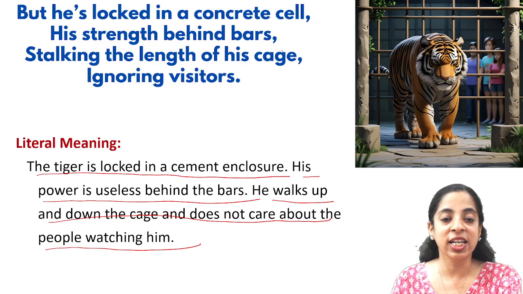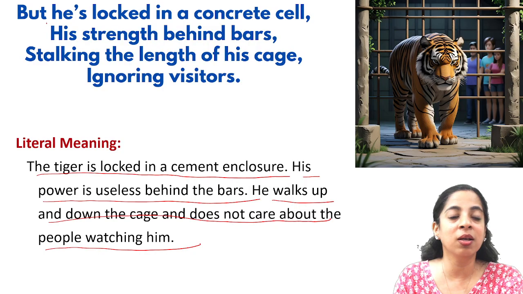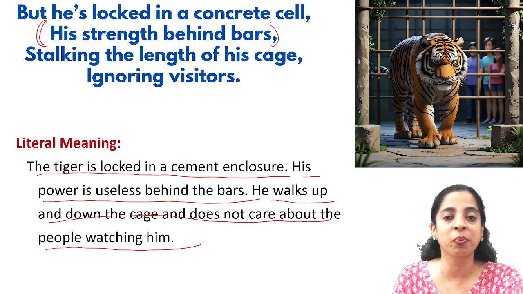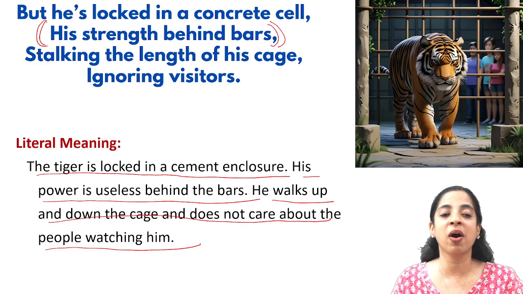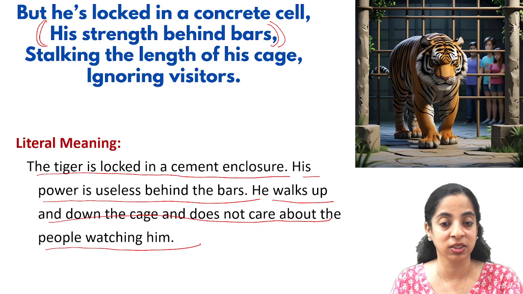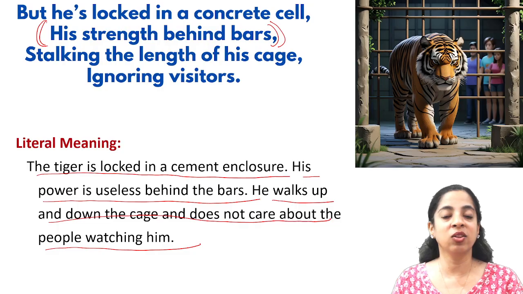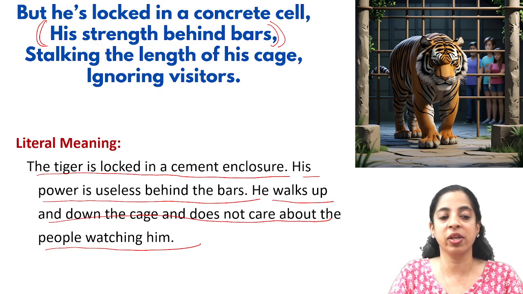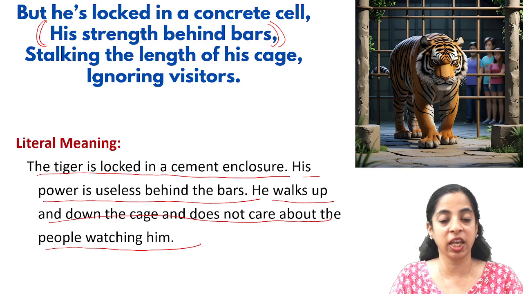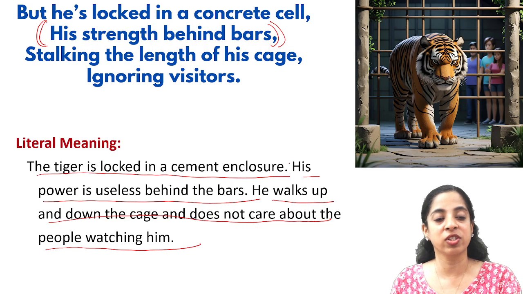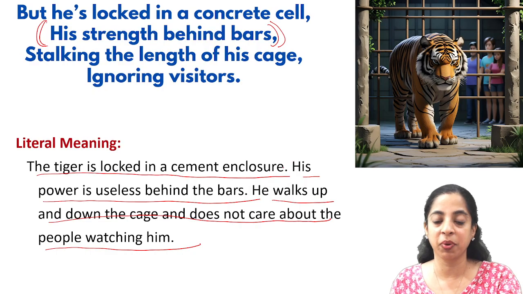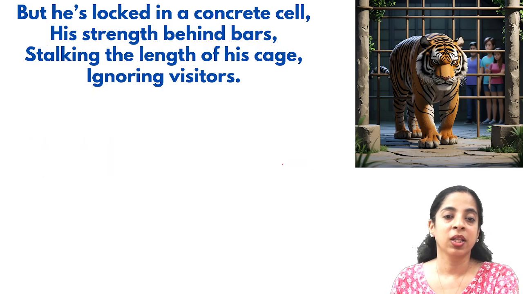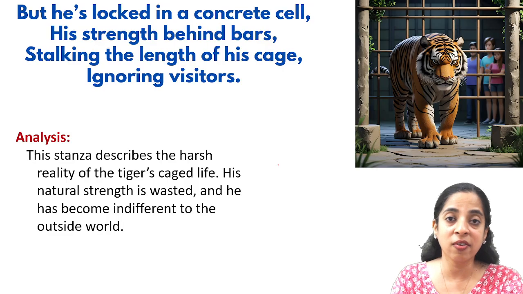Okay, so he is locked in a cement enclosure, and his strength behind the bars, very important lines, his strength behind the bars means his power is useless behind the bars. Stalking the length of his cage means he is walking in the cage in the limited space. So he walks up and down the cage and ignores visitors, does not care about the people who are watching him. So what does the poet want to convey here?